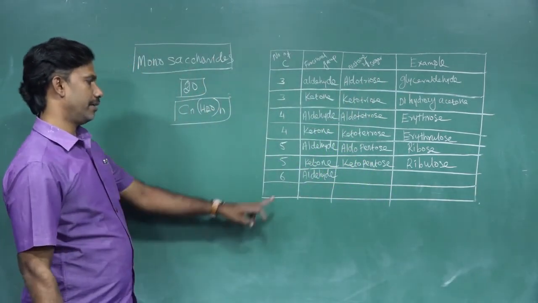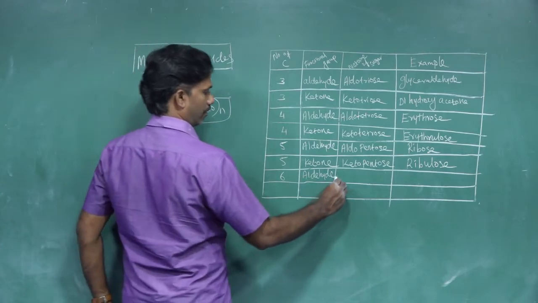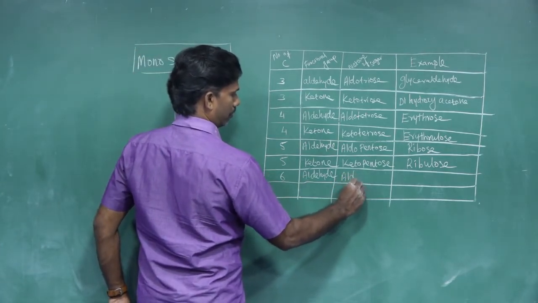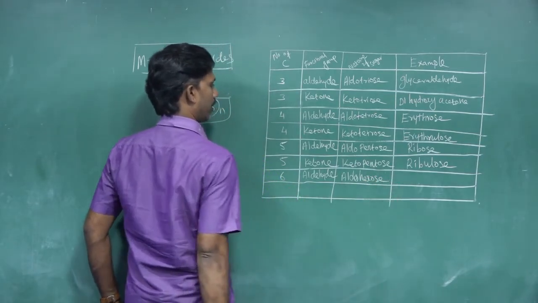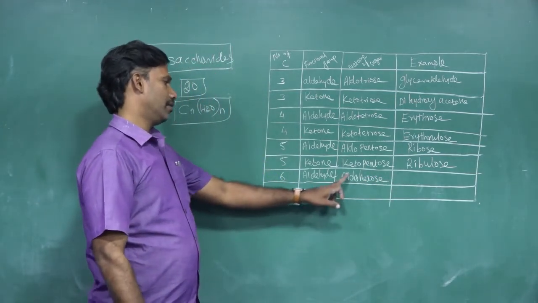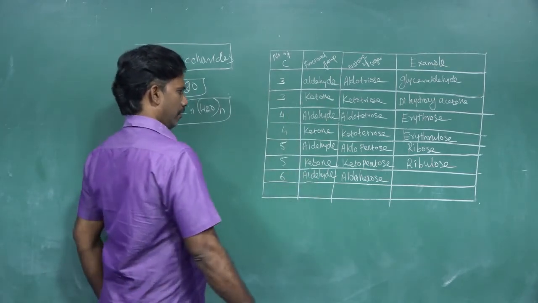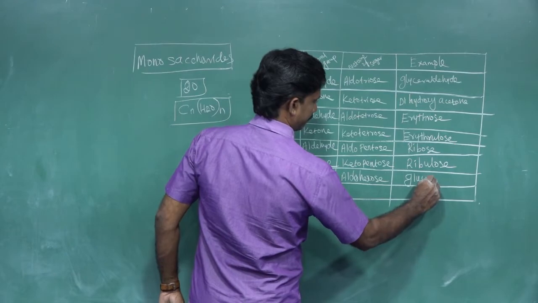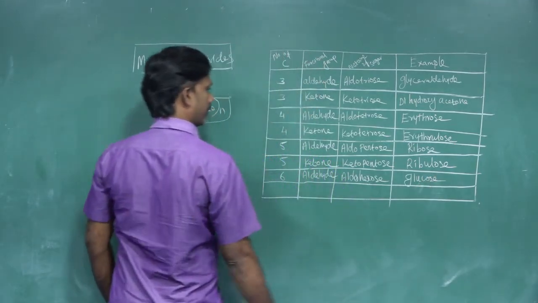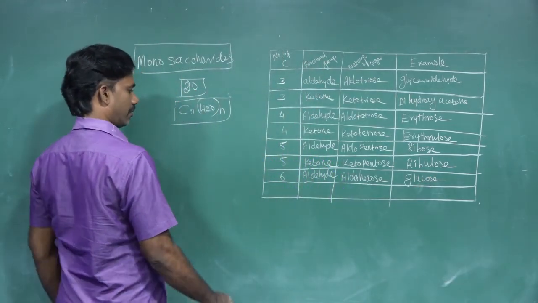Six carbon containing an aldehyde is called an aldohexose. Hexa, 6 carbon aldehyde, aldohexose. A well known example is glucose. Glucose can be given as an example of a 6 carbon aldehyde.